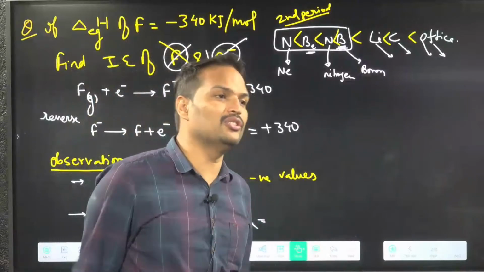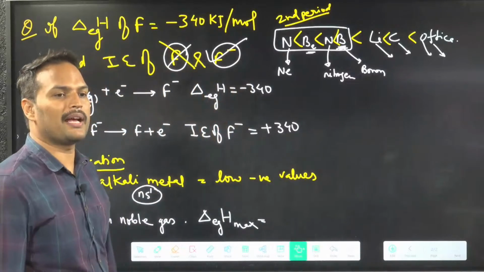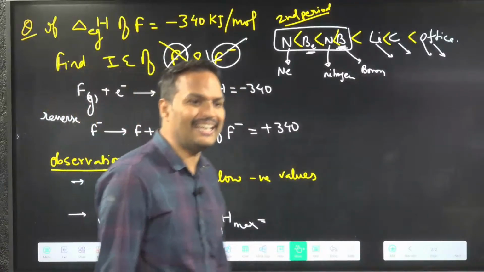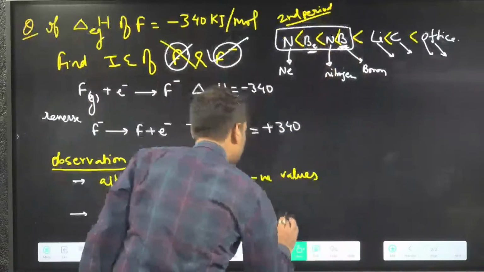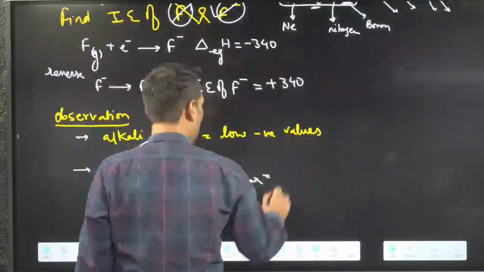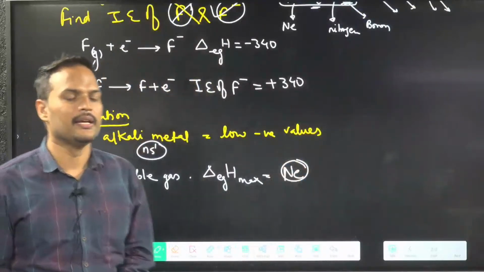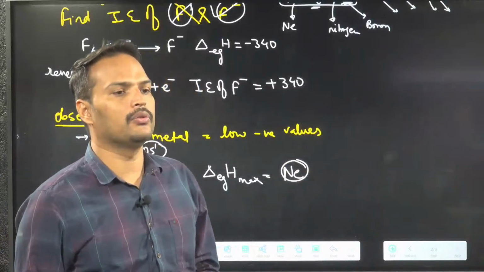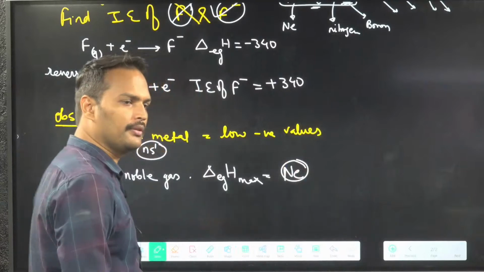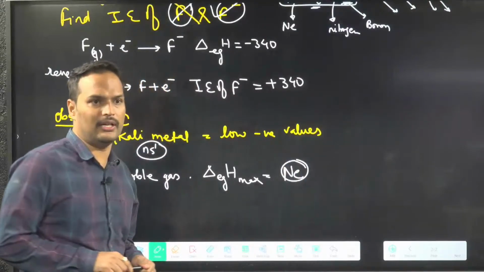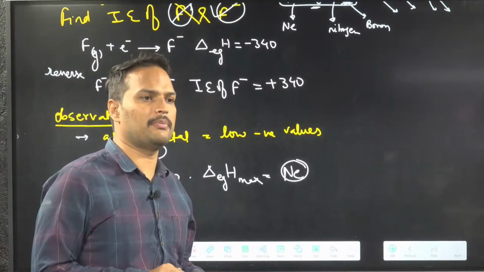These things we have to observe from NCERT also. By normal trend, helium should be maximum, and down the group it will decrease. But what you will see there is that neon has the maximum value. Clear with this point? Helium is not given. Go and check once. Neon has the maximum value.